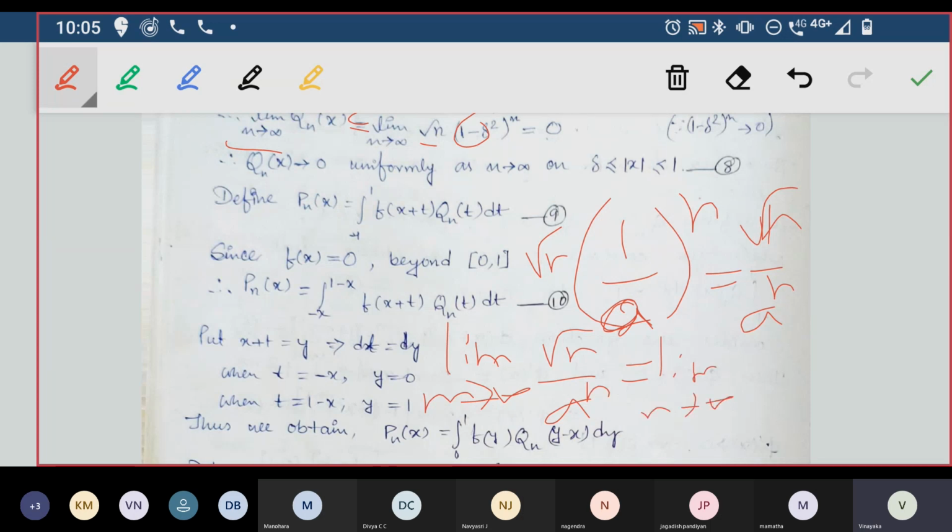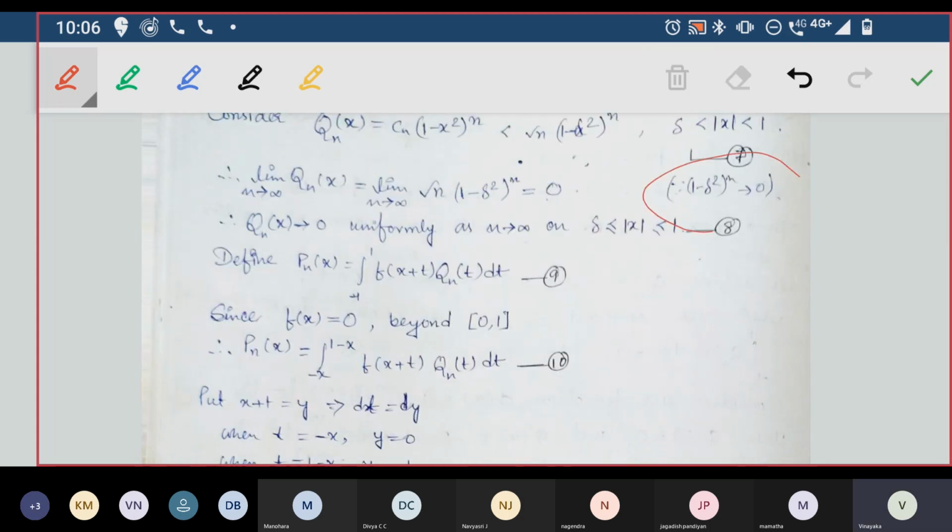What is the differentiation of root n? It will be 1 by 2 root n. What is the differentiation of a power n? That is n into a power n minus 1. So n terms are all there in the denominator only. If you take n tending to infinity, it will be something like 1 by infinity form, which is equal to 0.